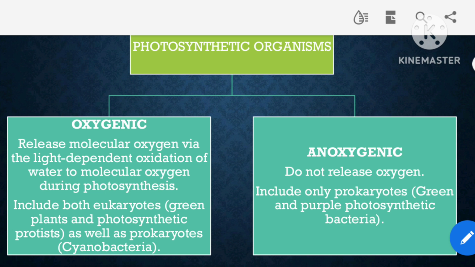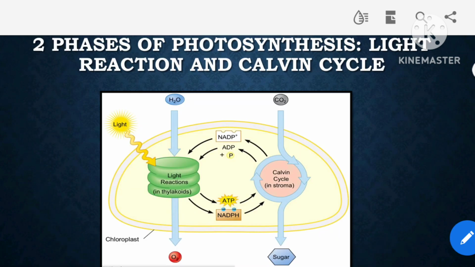And the second category is that of anoxygenic photosynthetic organisms, which do not release oxygen by the end of the process, and they include only prokaryotes, which are green and purple photosynthetic bacteria. Now, talking about how photosynthesis occurs, it occurs in two phases, light reaction and Calvin cycle. So we'll be discussing both of these phases in detail in the upcoming videos, but today I just want to give you an introduction.